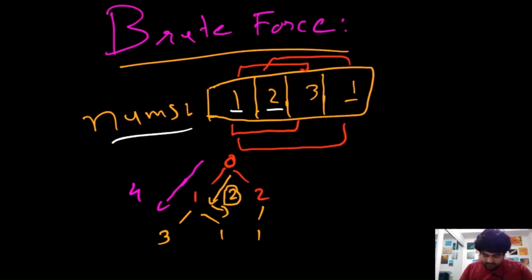I just put it in a box so it's easier to differentiate. And down this path, the maximum sum we can achieve is 3. So if we compare these three elements, we can clearly see that 4 is maximum, so we simply return 4.